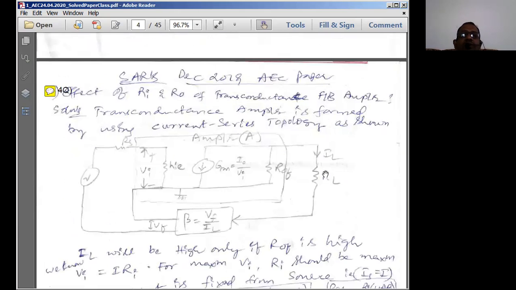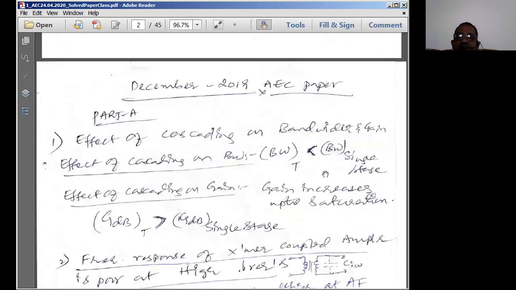Now with respect to gain, what is the expression? You are also able to write the expression for the gain of an amplifier. Whenever we say that something is decreasing, we always put an equation, and anyway we discuss all these things in more detail in the analysis part in further sessions. So the total bandwidth is decreased means what? We simply write: bandwidth total is equal to bandwidth of single stage divided by 1 plus A beta.